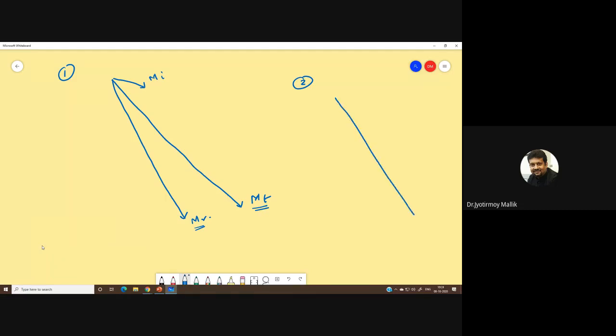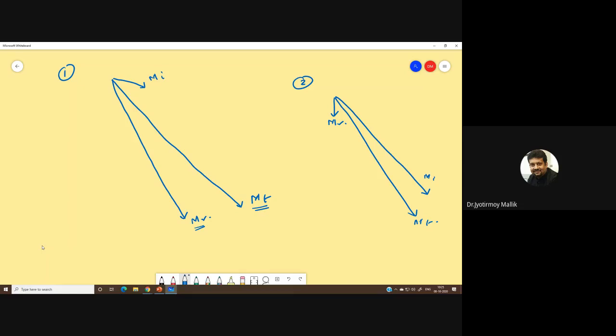MT is this, and MI is fairly large, and MR is relatively smaller. So you can see that the total magnetization is dominated by the induced magnetization, and the remanent magnetization is small.